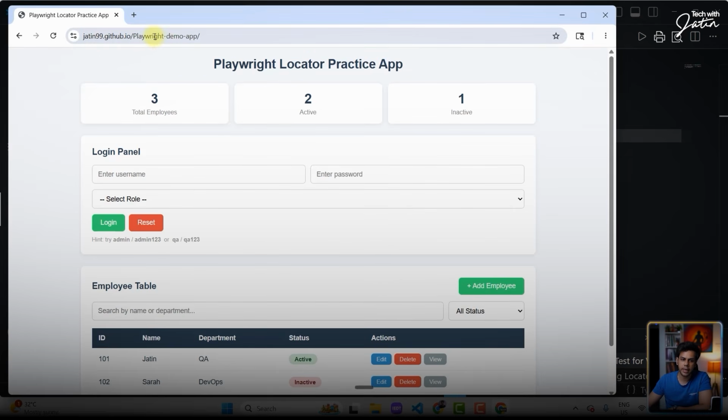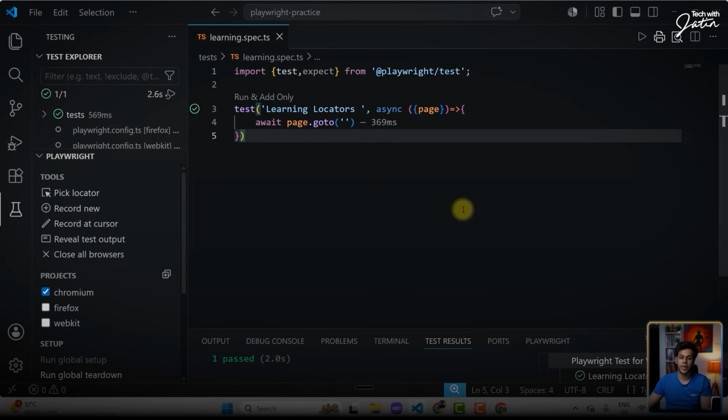And you will notice that the browser is getting launched and we're technically on the website jatin99.github.io playwright-dem. Perfect. This is what I have written so far. Quickly write this particular stuff at your end.